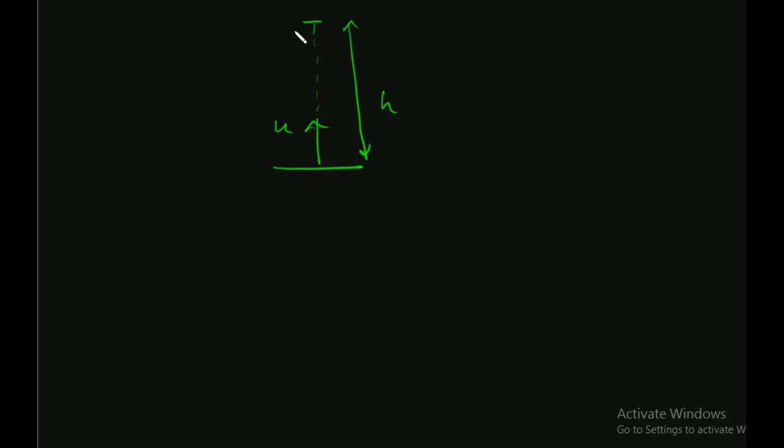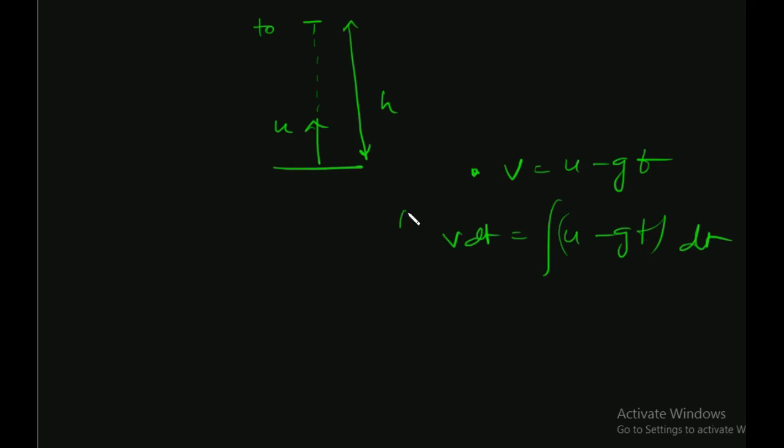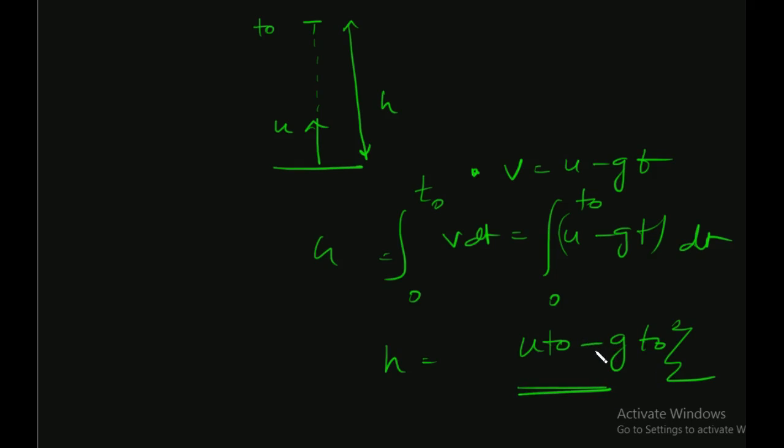Suppose this is h, this is u, and this time t naught. Obviously, v would be equal to u minus gt, yes. Then the integral of v dt would be equal to u minus gt times dt from 0 to t naught. Obviously this is h, u t naught minus g t naught square by 2. Now we know the value of t naught because v equal to u minus gt, v would be 0 at t naught, so u by g is t naught, right.